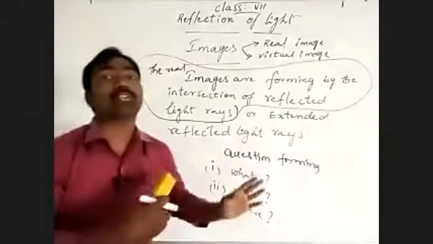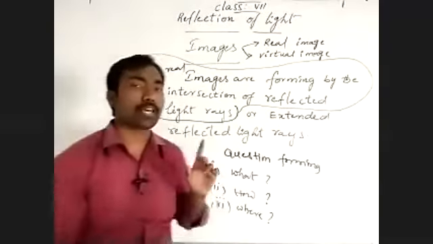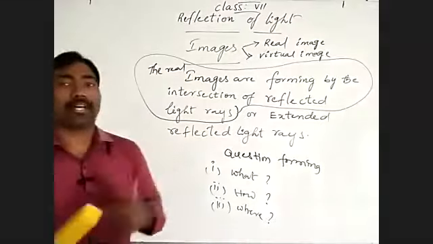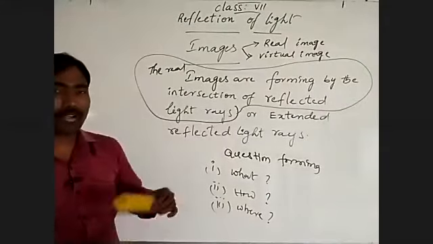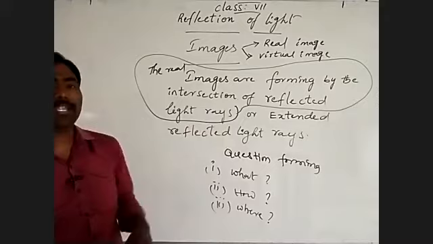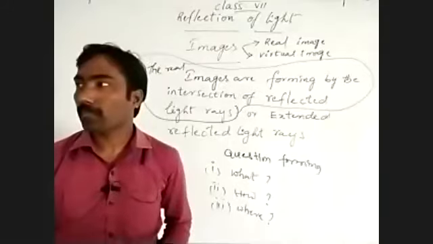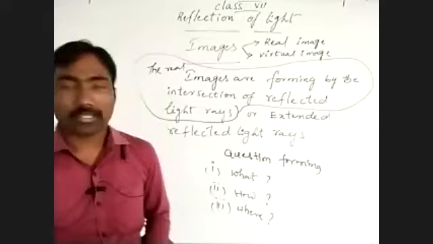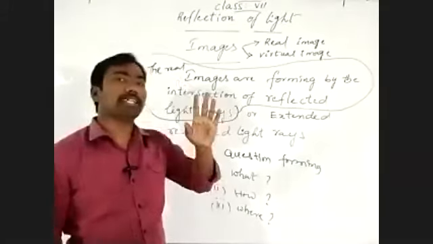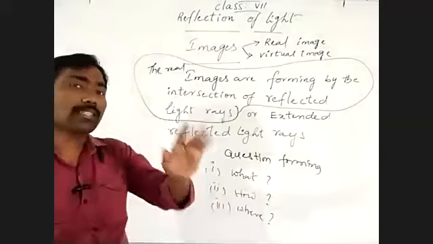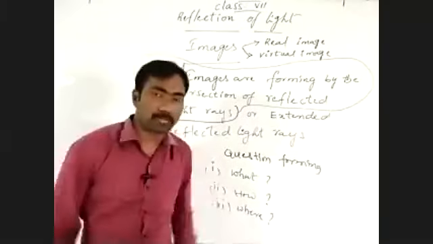In our day-to-day life, we may observe real images when projecting movies in a theater.